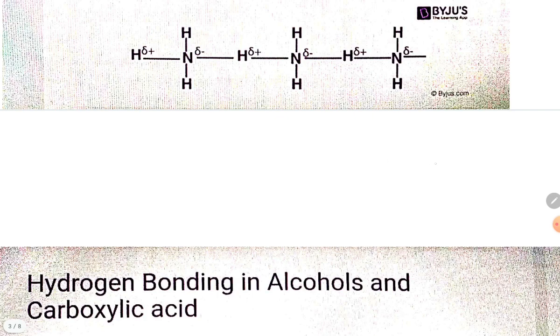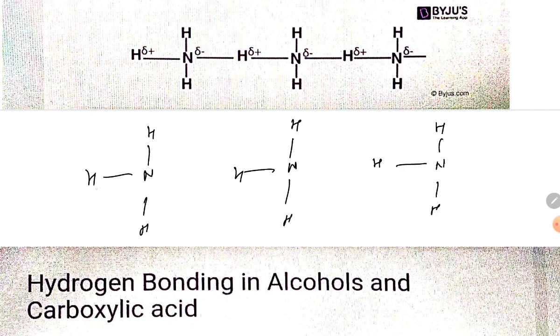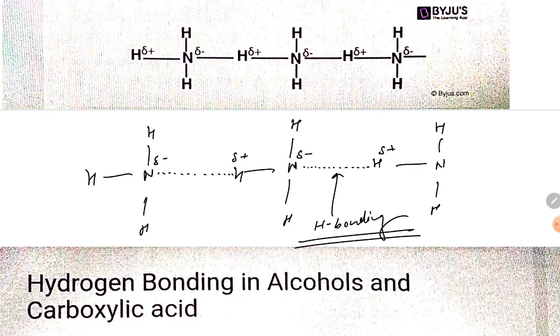Similarly, ammonia also forms hydrogen bonding. Let me try to explain ammonia. Here is hydrogen, this is hydrogen, and here is hydrogen. Similarly this is nitrogen. If you talk about nitrogen, student, it is the third most electronegative atom. So what is happening here? They are making H bonding. Here you can see this is making the H bond. So this is the force of attraction between the hydrogen atom of one molecule with the highly electronegative atom of another molecule. This is the formation of H bonding, student. So this is all about the answers.